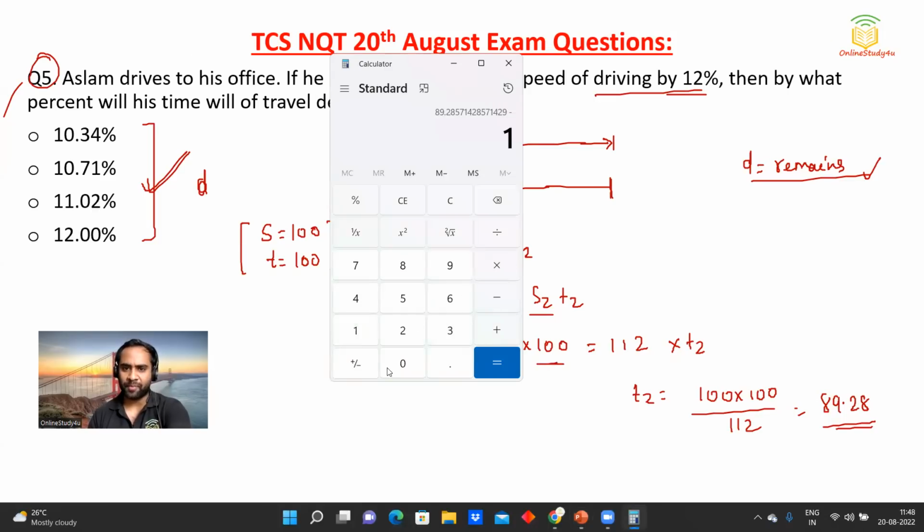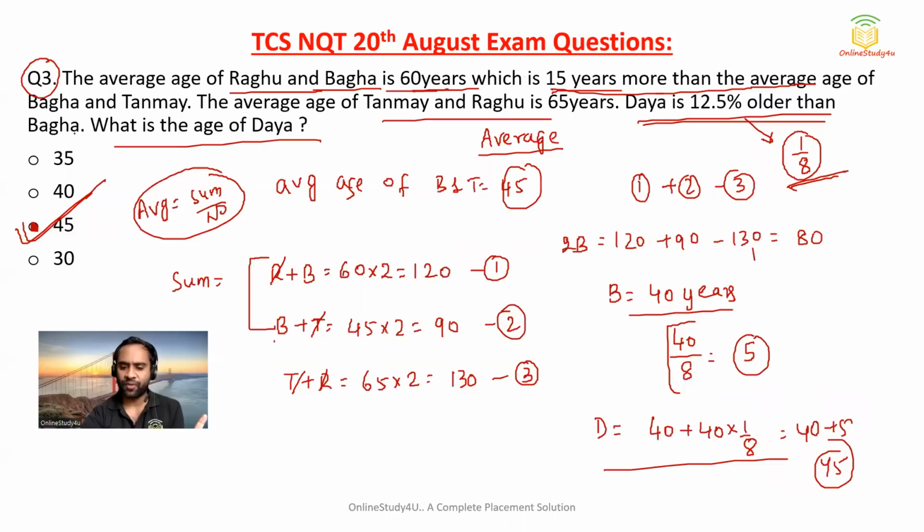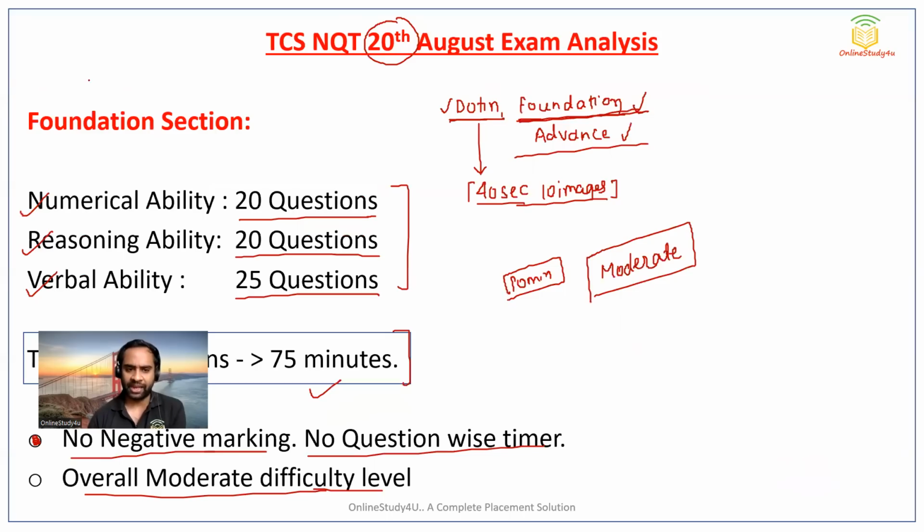Just subtract it from 100 and you will get 10.71. So this 10.71 percent decrement will be there in your time. So option B becomes the correct answer for question number 5. I hope this video will give you an idea. The question was of moderate level, which I told you in the beginning, friends. So you will be able to understand.